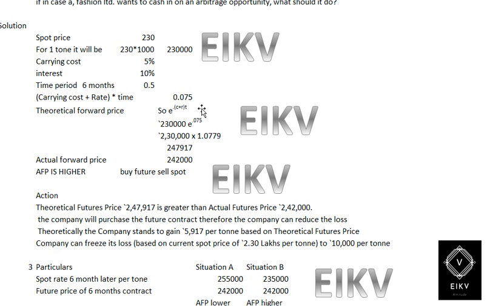So the theoretical forward price would be S into e raised to (R plus C carrying cost) the whole into T, which is equal to 2,30,000 into e raised to 0.075, which is 2,30,000 into 1.0779, which comes around 2,47,970. And now we have the actual forward price, which is 2,42,000. So when we check here, the actual forward price is lower, therefore we can buy future and sell spot.